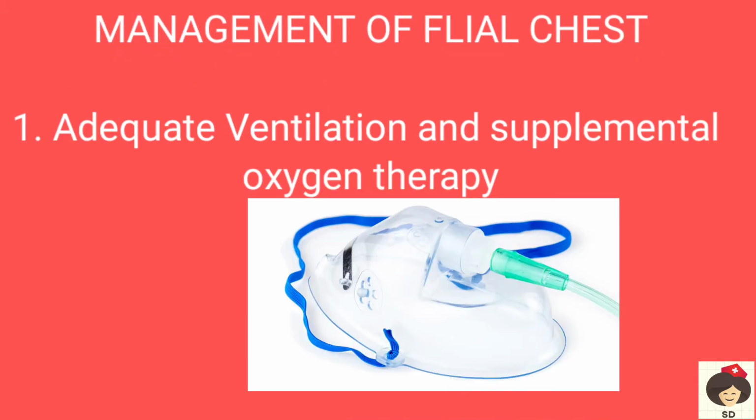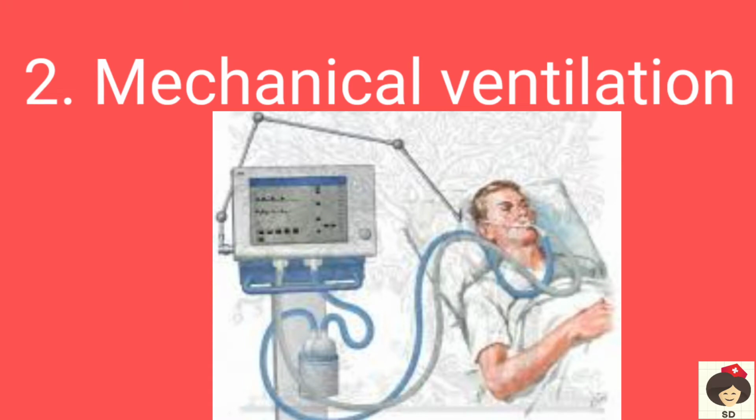Coming to management of flail chest. First is adequate ventilation and supplemental oxygen therapy, that means you have to provide oxygen through a face mask. If the patient is still hypoxemic on the face mask, then we can provide mechanical ventilation, so that is through an endotracheal tube, that is, you put an endotracheal tube orally into the airways and then connect it to a ventilator machine, where the ventilator will provide oxygenation of the lungs.